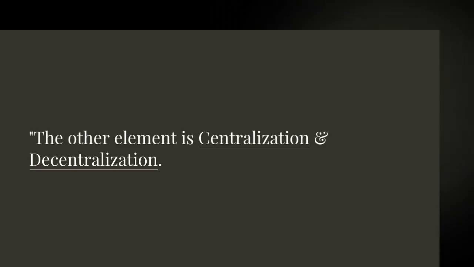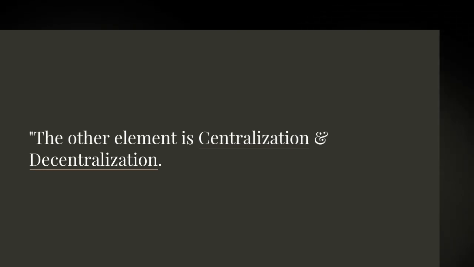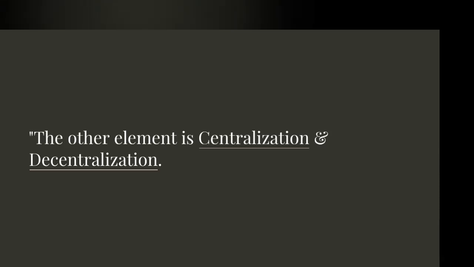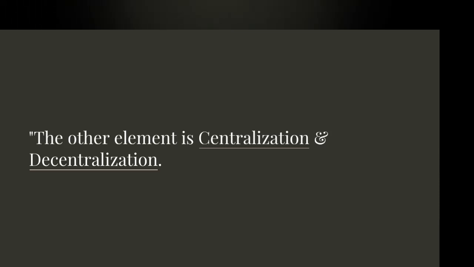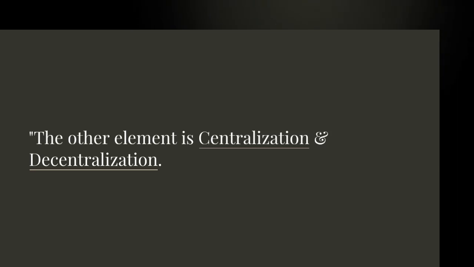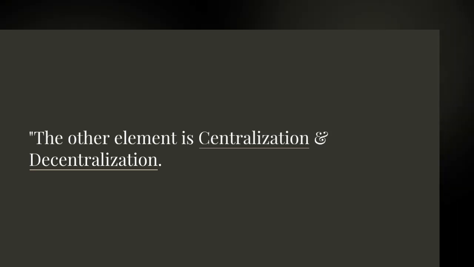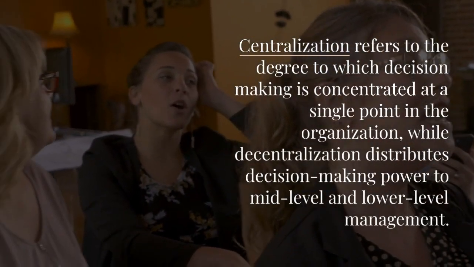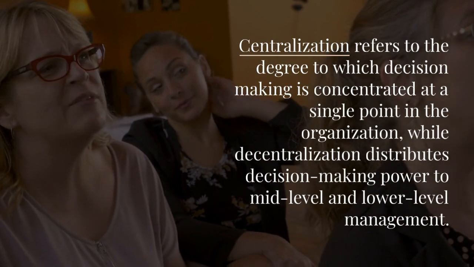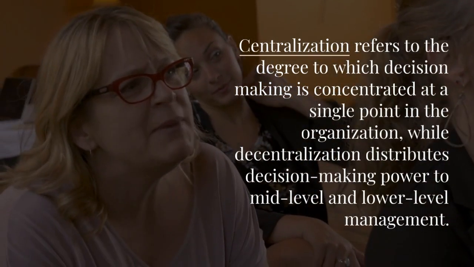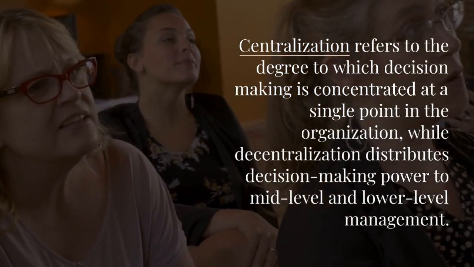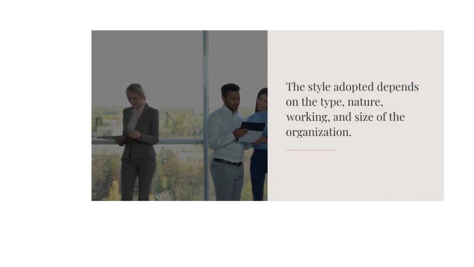The other element is centralization and decentralization. Decision making is the most important part of any business, but who has the right to take decisions and to what extent? The answer to this question can be derived from our next element, which is centralization and decentralization. Centralization refers to the degree to which decision making is concentrated at a single point in the organization. So, in a centralized organization, decision making power is with the top level managers only, whereas decentralization is completely opposite to it, where powers are given to mid-level as well as lower level management.